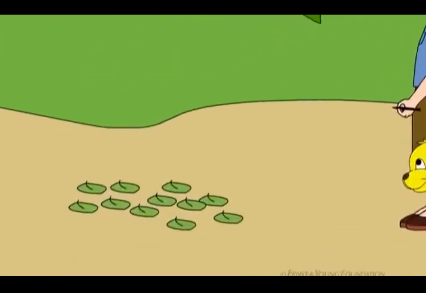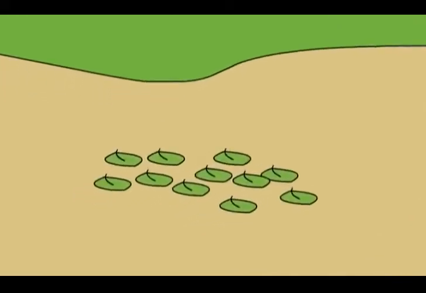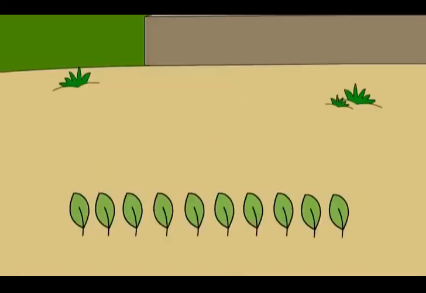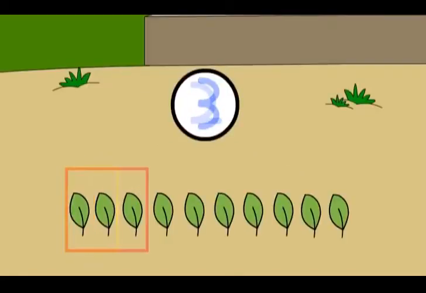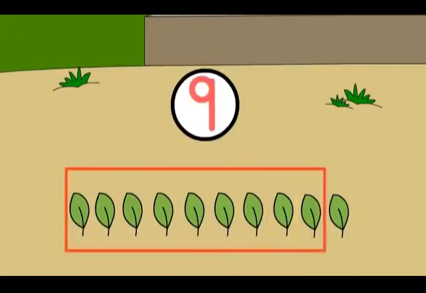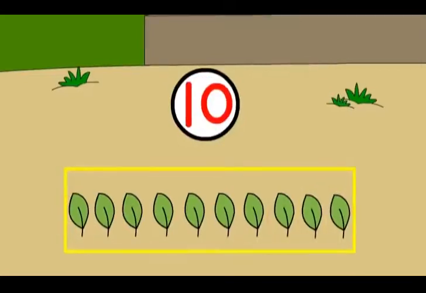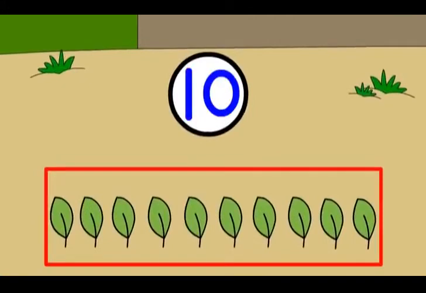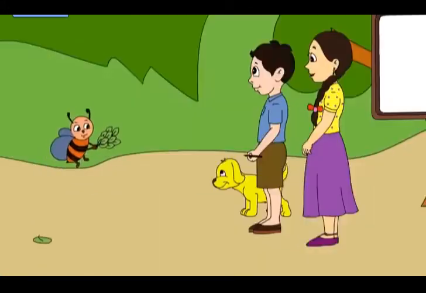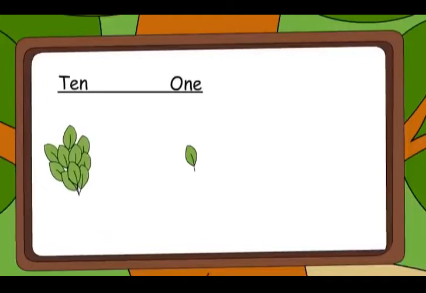Look, there are lots of leaves on the ground. Let us make a bunch of 10 now. 1, 2, 3, 4, 5, 6, 7, 8, 9, 10. Look, I have kept 10 leaves here. There is one more leaf left. So it is 1 ten and 1 one.